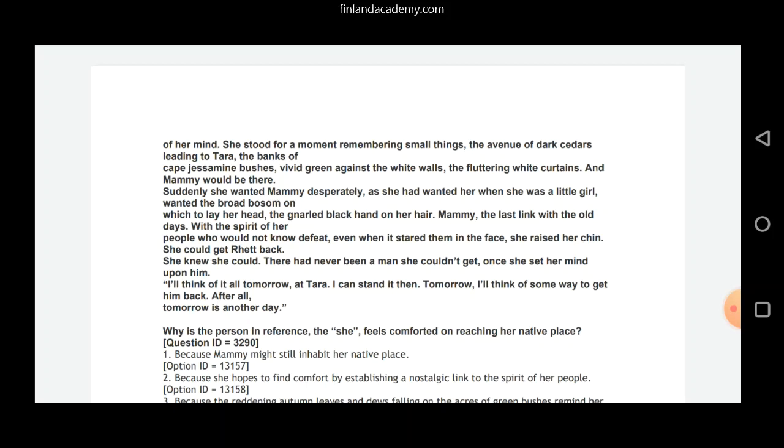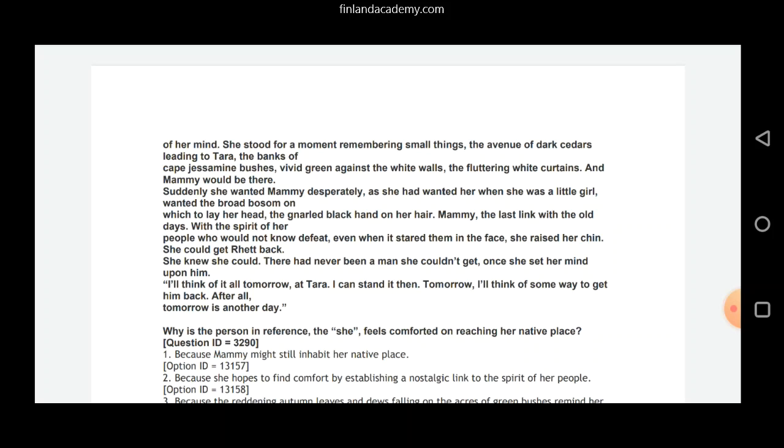And then the fourth character in this passage is, she could get Rhett back. So, Rhett is her lover. Rhett is Scarlett's lover. So, we have four important things in this particular passage from the book. Number one, we have Tara, that is her native place. Then we have the heroine, that is Scarlett herself. And then we have Mammy here, who used to be her childhood nanny. And then we have Rhett, who is her lover.